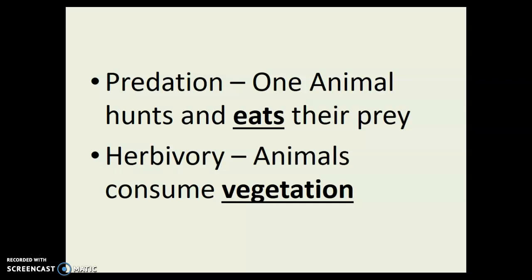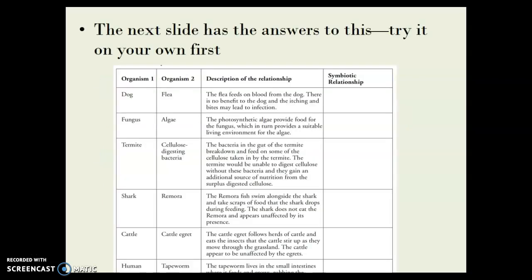So they don't have to kill them to get the nutrients they need. So in predation, one animal is killing the other. In parasitism, one animal is feeding off of another one, but not necessarily killing them. And then, of course, we have herbivory as well, and that's just when animals consume vegetation. So when a deer eats grass, that's an example of herbivory, which is a symbiotic relationship.